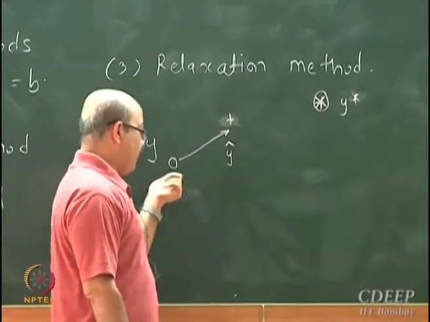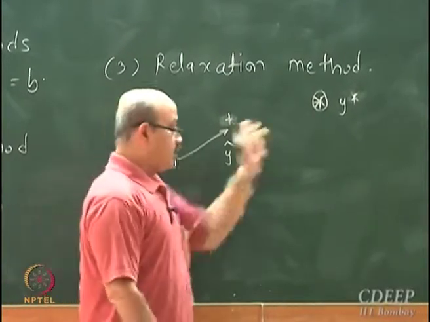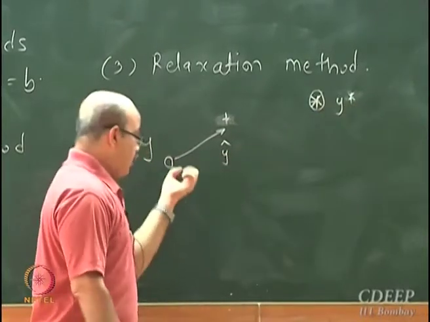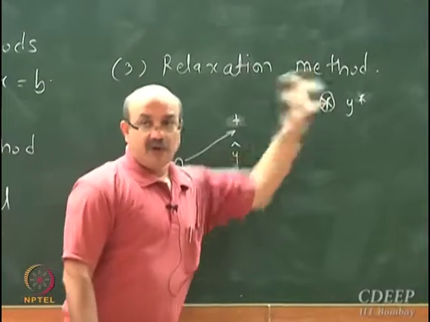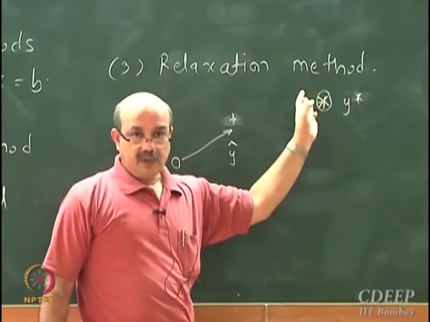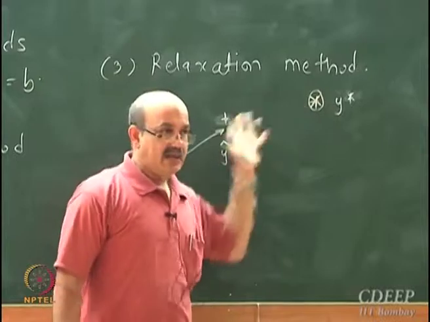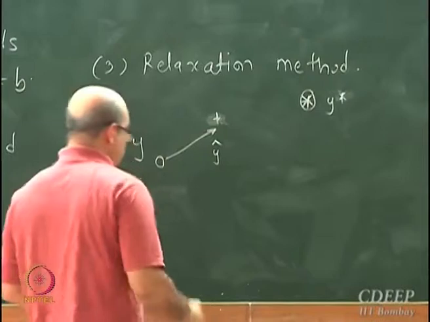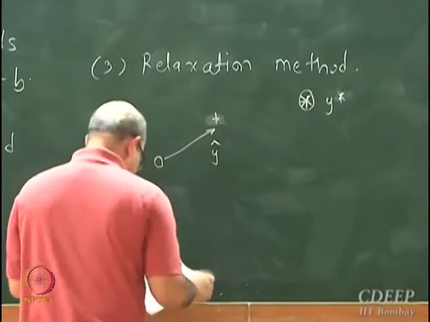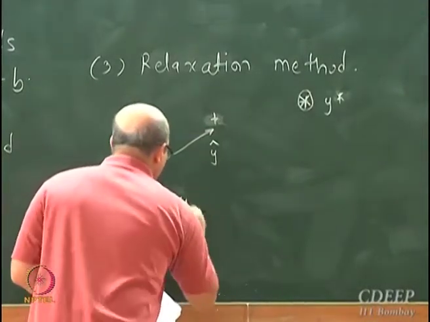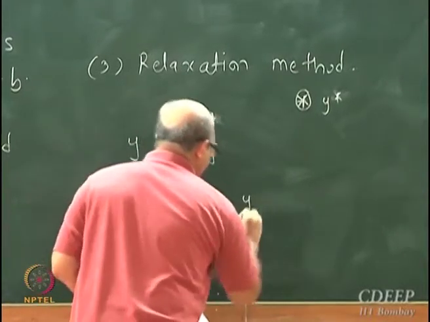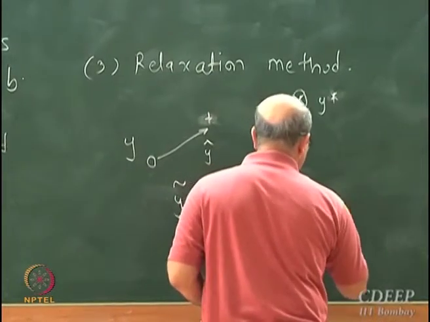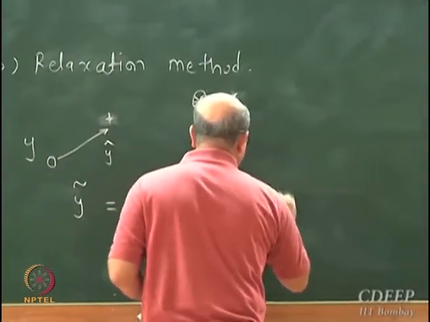Now if going from y to y cap is taking me closer to y star, I could move more in this direction and go even closer. So what I can do is go to a point y tilde, which is y plus omega times y minus y cap.